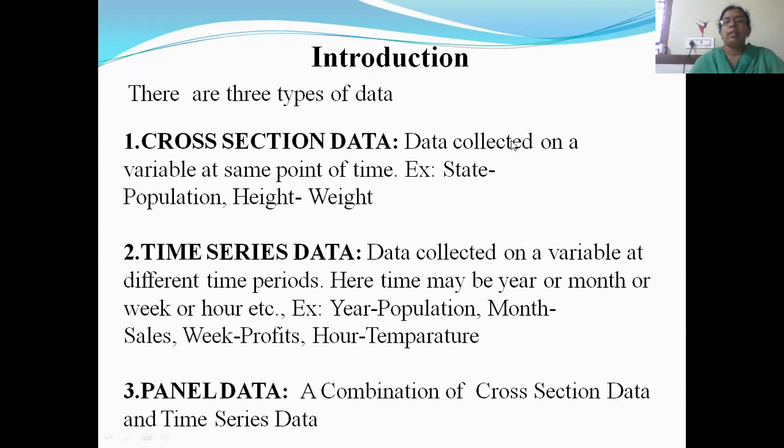Cross-section data is data collected on a variable at the same point of time. Example: state and population, that means for that particular state, what is the population you have? Height and weight: for this particular height, how much should be the weight? So that is cross-section data.